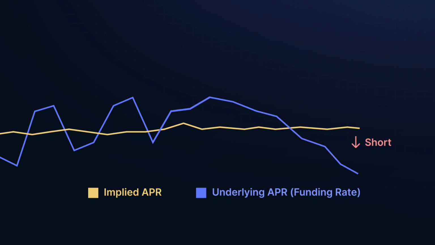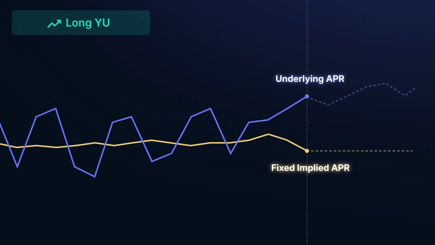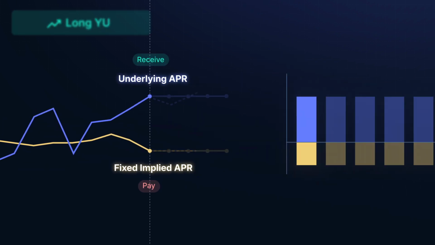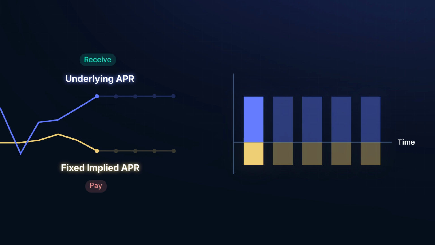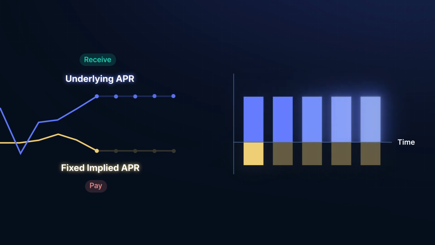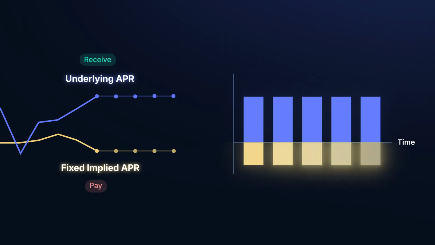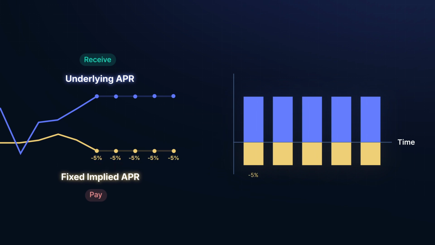the maturity date. Longing YU is basically a pay-fixed-for-float trade, where you pay a fixed APR while receiving a floating rate every settlement. In a long position, you speculate that the underlying APR will exceed the fixed APR to receive a better payout. Suppose the current implied APR of a market is 5%.